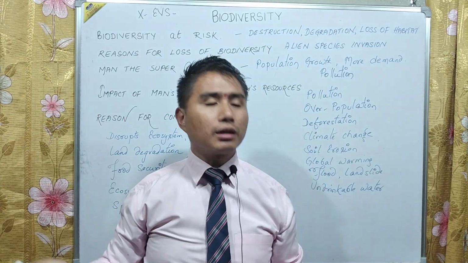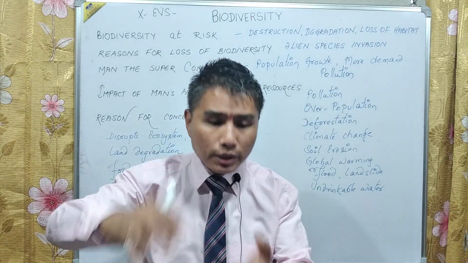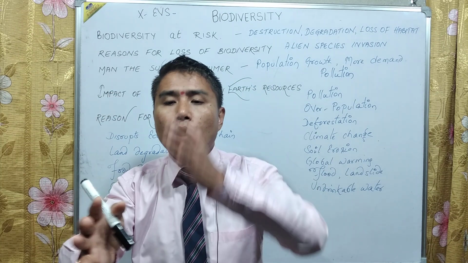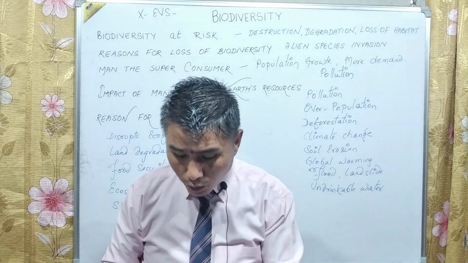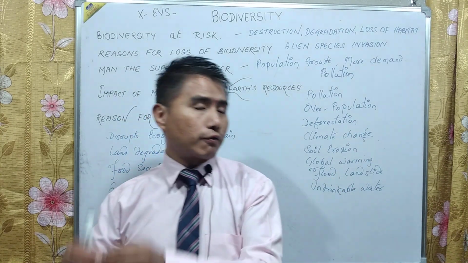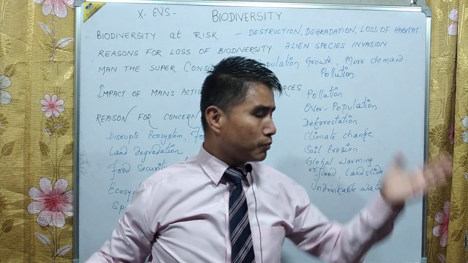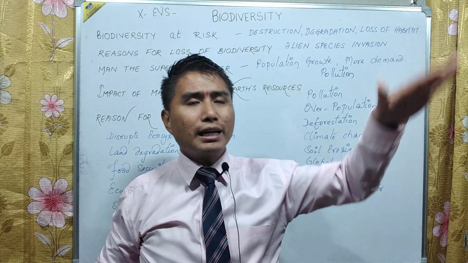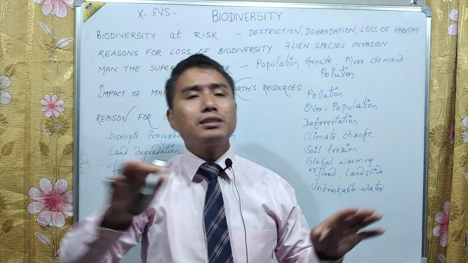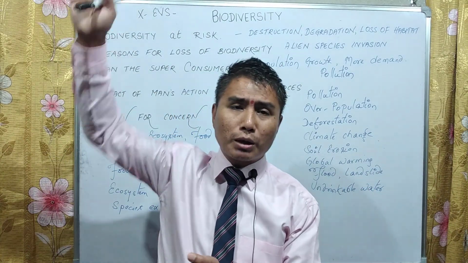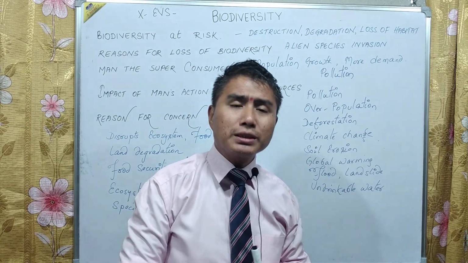Likewise, this earth also, in order to be balanced, we have living organisms, but not only one living organism is important. All different varieties of living organisms are important, from micro to macro, from small to big, from monera to protista to fungi, plantae, and animalia. Even in animals, there are different types: two-legged animals, four-legged animals, flying animals, running animals, animals under the water, under the soil, under the ground. Varieties of animals are there. Plants also: micro plants, macro plants, tall plants, big plants, small plants, medium plants, herbs, shrubs, trees, climbers, runners, creepers, all different types.